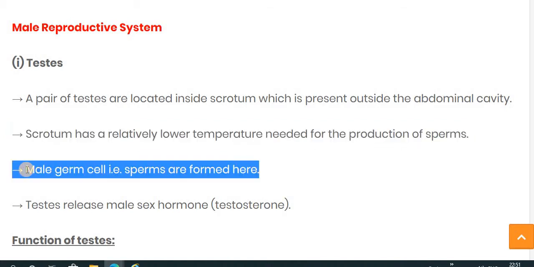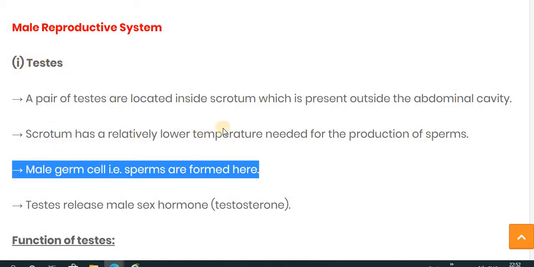The next point is that the male germ cells, or sperms, are formed in the testes, which are responsible for their production. Why does sperm production occur in the testes?